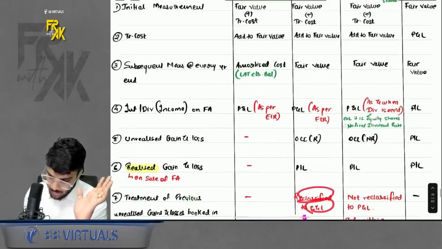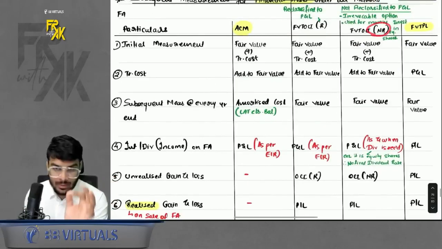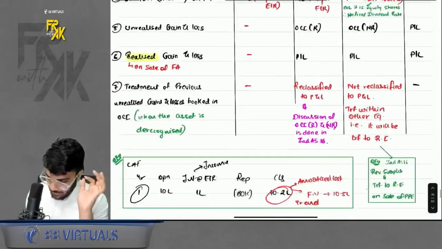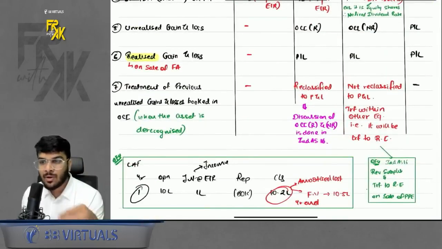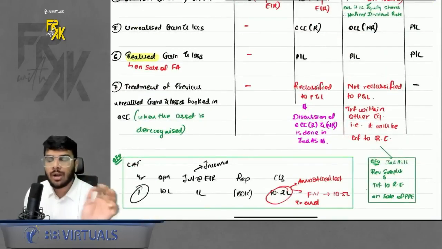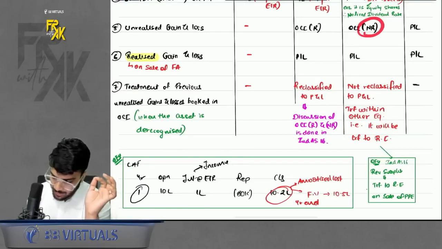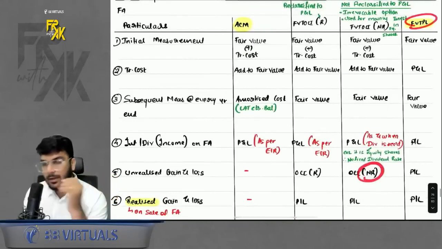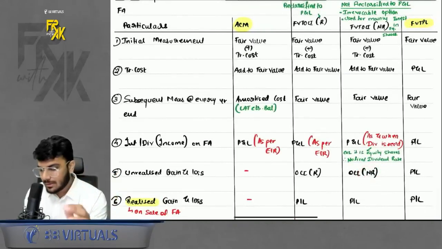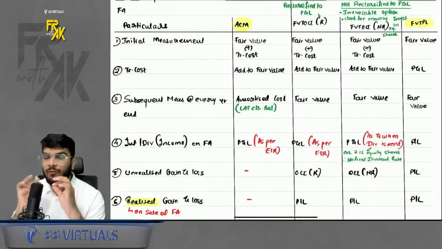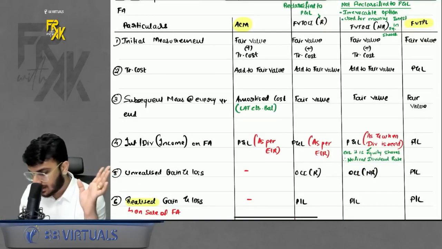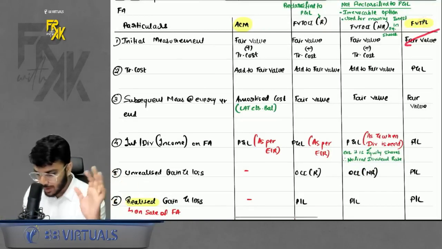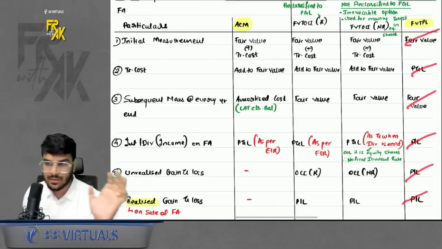To remember, the difference between R and NR is only that in NR, when the financial asset is going out of your books, the difference will not be reclassified to PNL. It will be only transferred within other equity. What about FVTPL? In FVTPL, it is very simple. The name suggests book at fair value, and whatever is the difference, realized or unrealized, transfer in profit and loss.